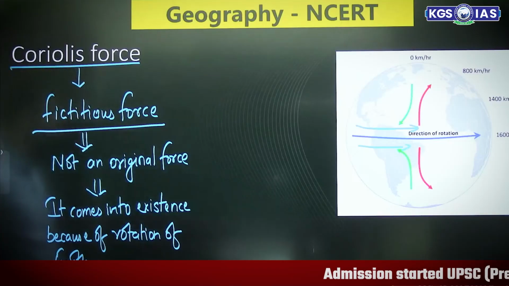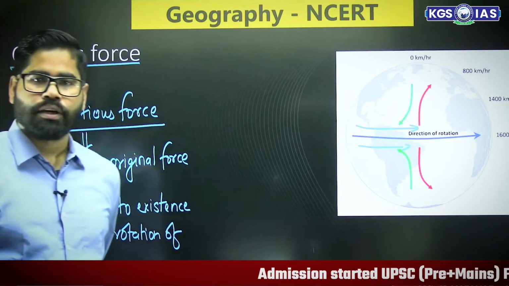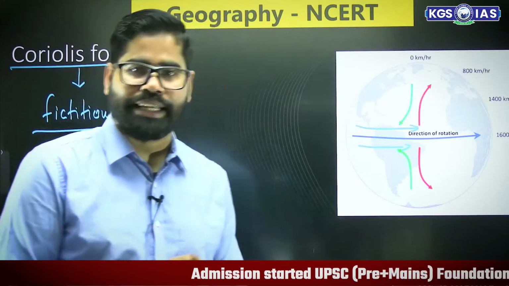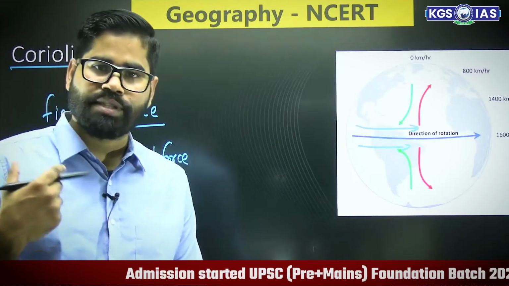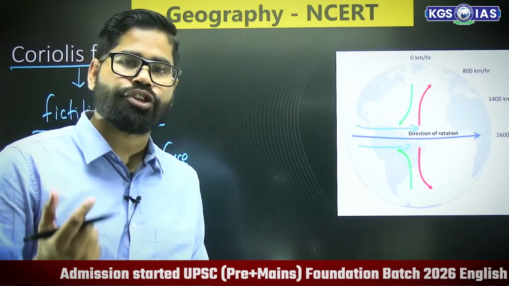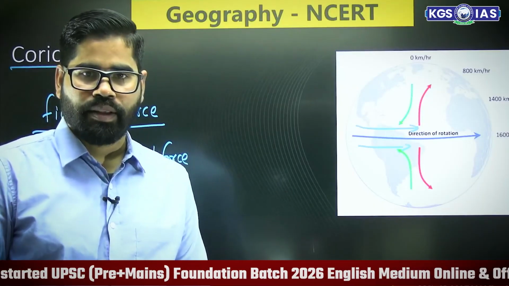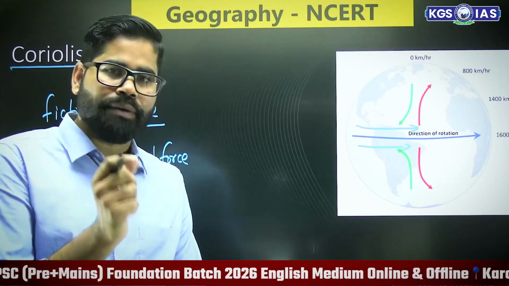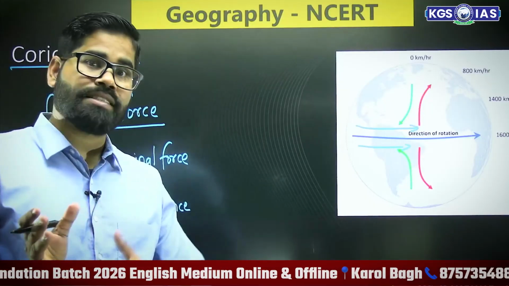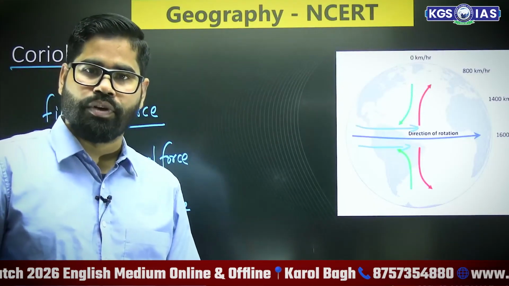So Coriolis force comes into existence because of rotation of the earth. That is why this comes into the picture. Otherwise there is no such existence of Coriolis force. If the earth stops moving, then there will be no such Coriolis force.